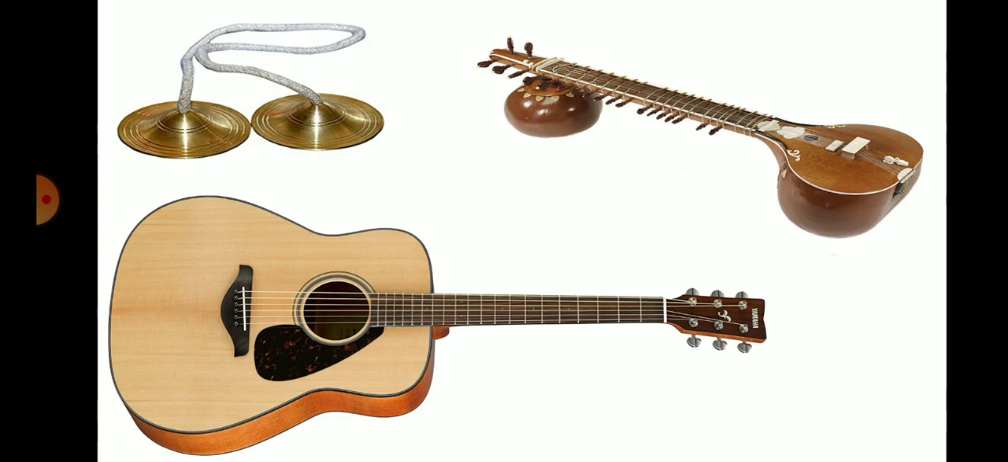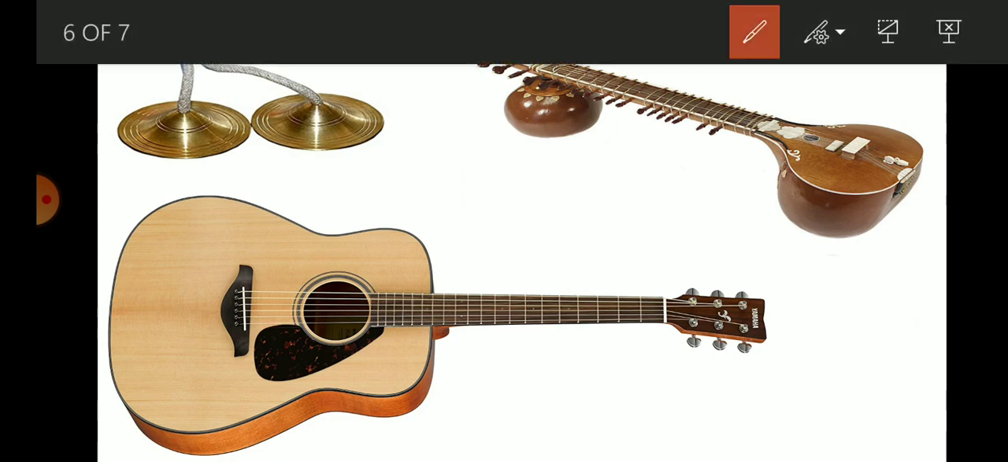Another example you can see here, it is the picture of manjira. Manjira are the musical instrument which consist of two metal discs. Two metal discs when beaten with each other, then they vibrate and produce sound. So here sound is produced by two metal plates.